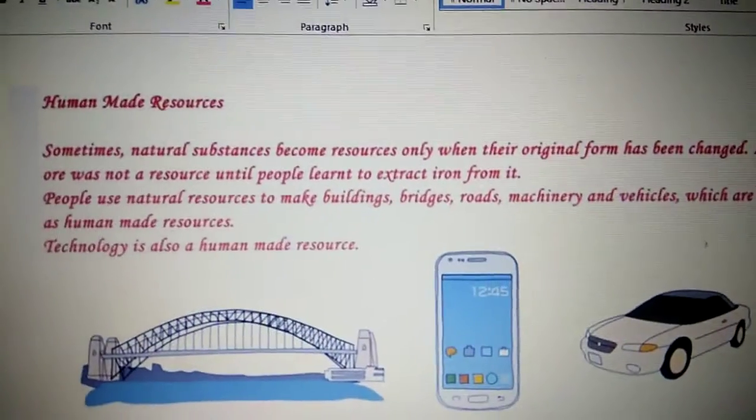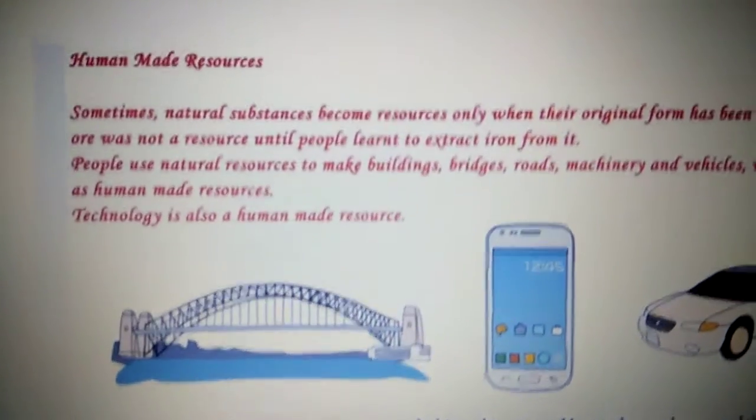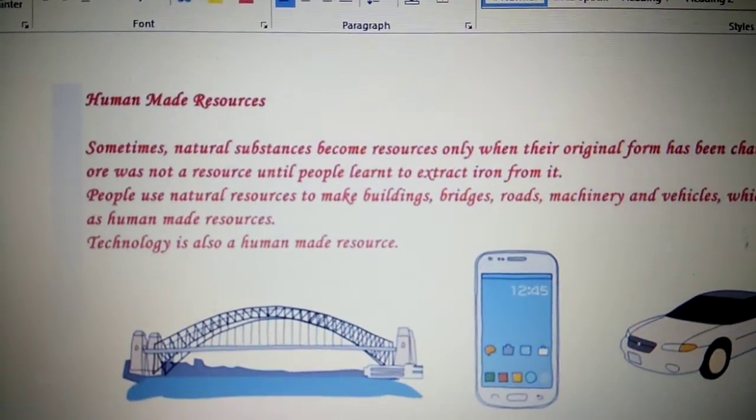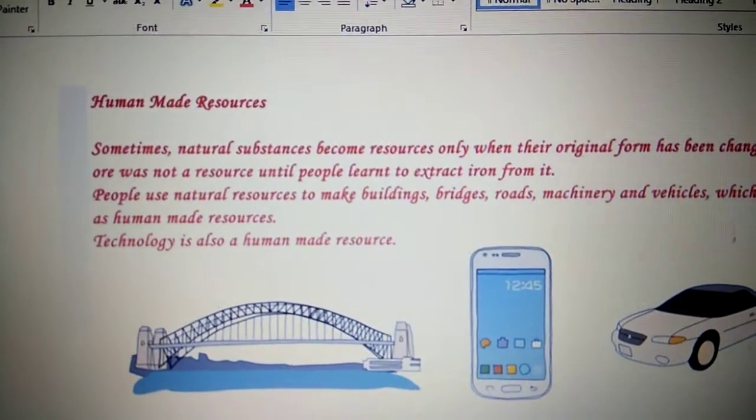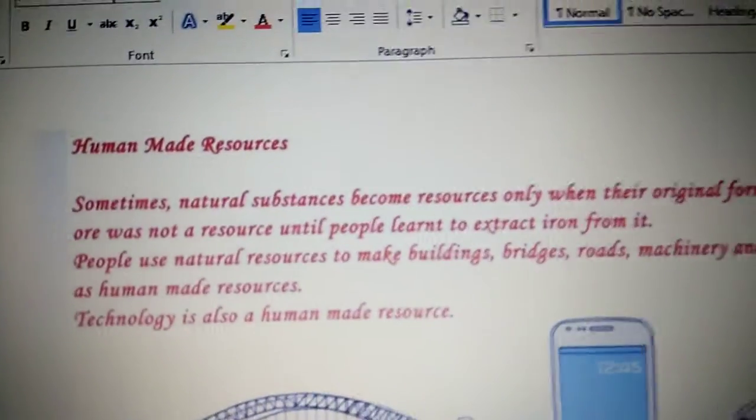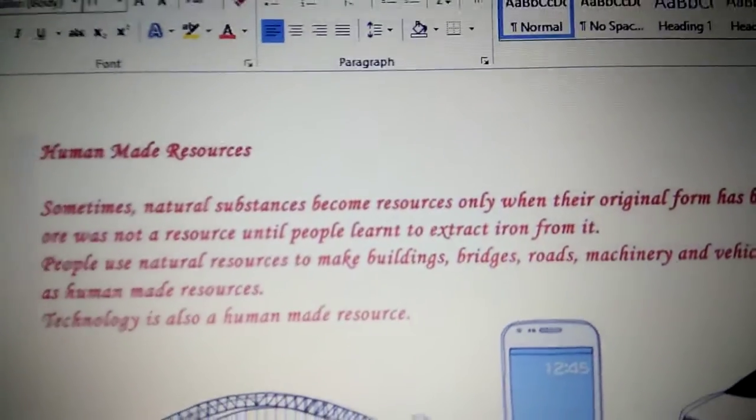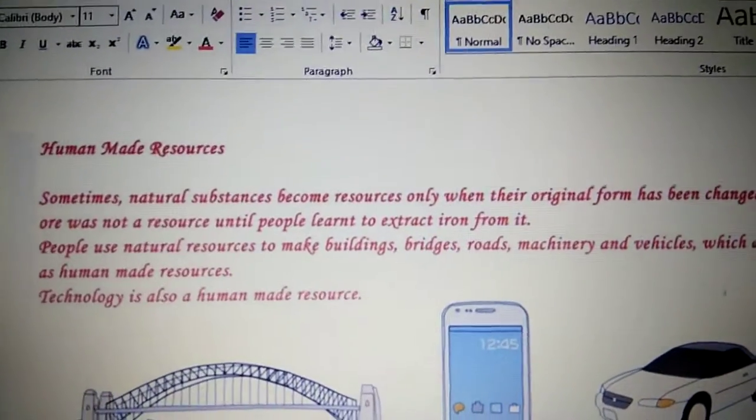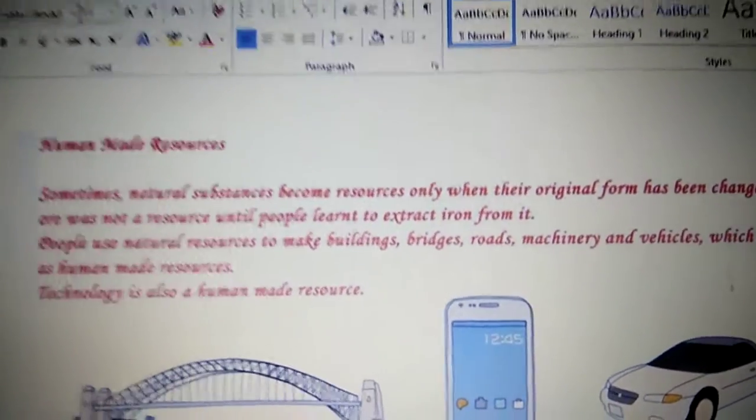So children, we have seen natural resources, and we have seen the classification of natural resources. Now we will go to the next one, which is human made resources. Now what are human made resources? Things that have been made by man.